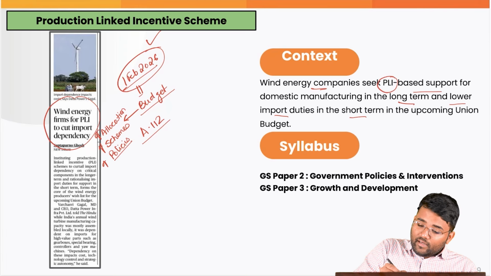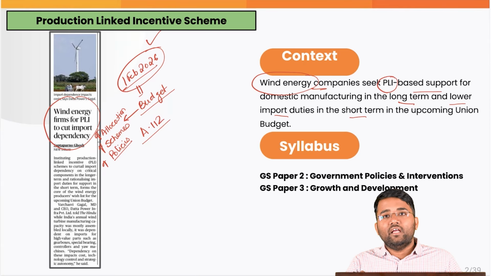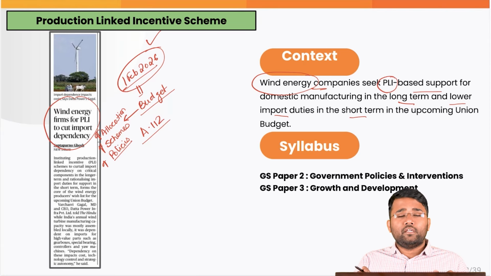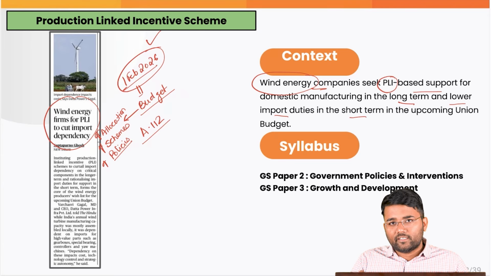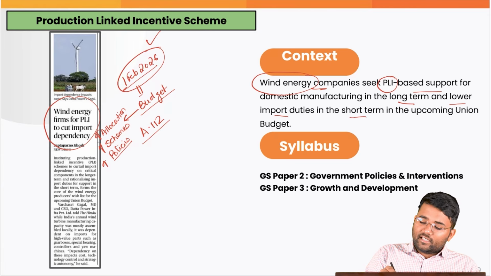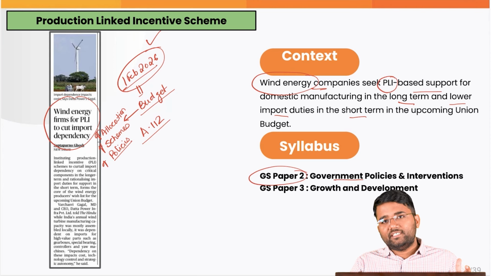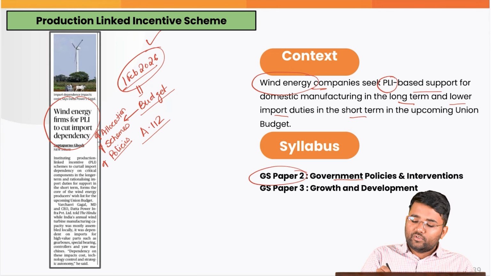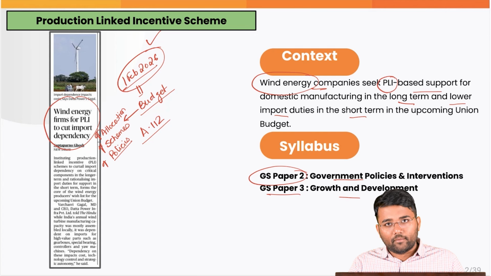And this will actually help us in overall growth and viability of the wind energy sector as per the stakeholders involved in the wind energy sector. And this particular topic is related to your GS paper 2, government policies and interventions, and this is also related to GS paper 3, growth and development.